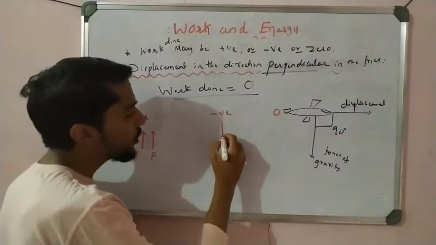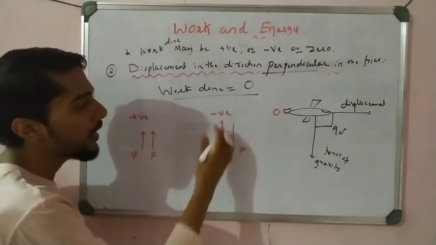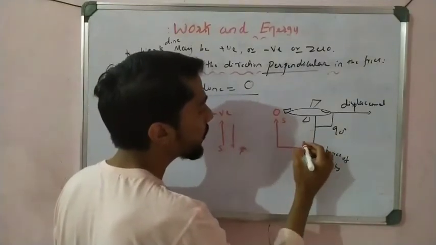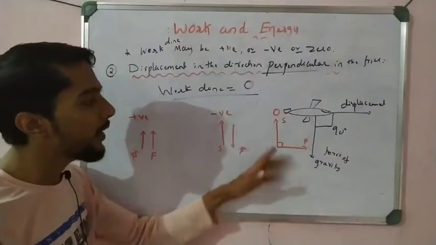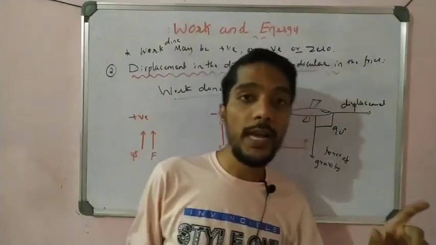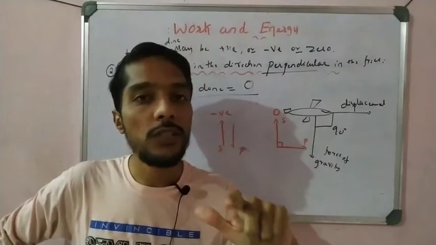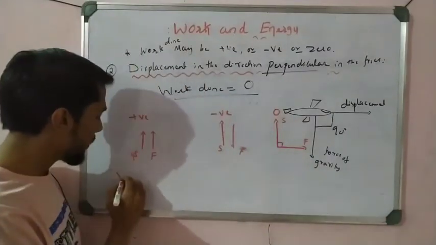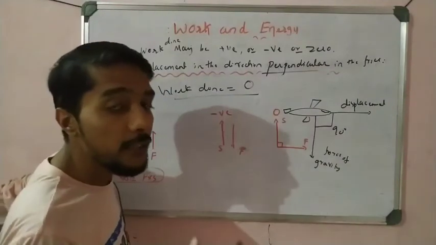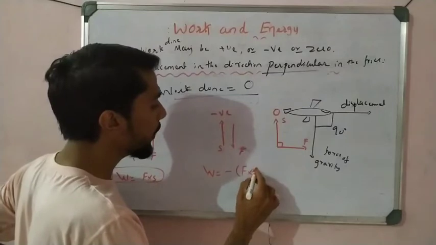Now if the direction of displacement and the direction of force are opposite, we take negative. And next, if displacement and force are perpendicular to each other, it is 0. You have to remember these conditions when solving numericals. See in the question what the direction of displacement and force is. If they are the same, take positive: work done is equal to F into S. And if the displacement is opposite to the force, then the work done is equal to minus F into S.